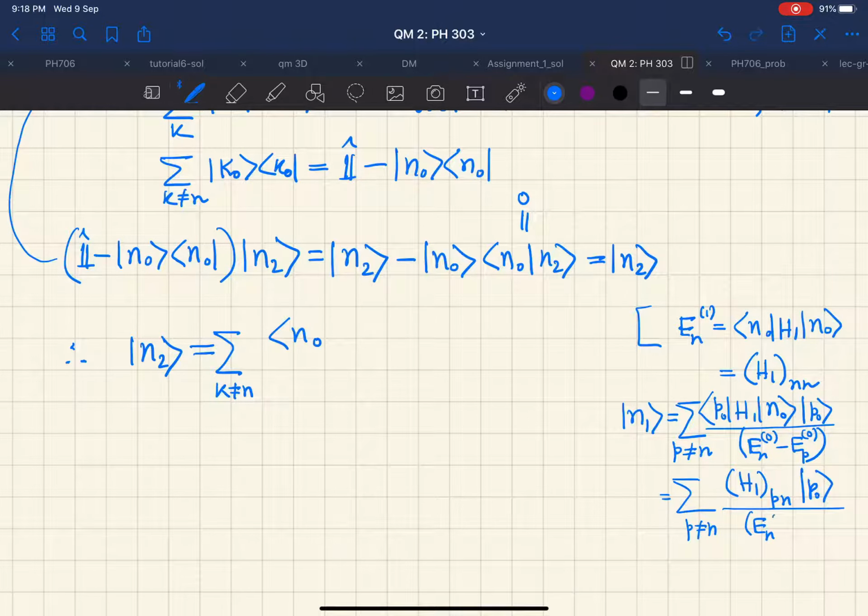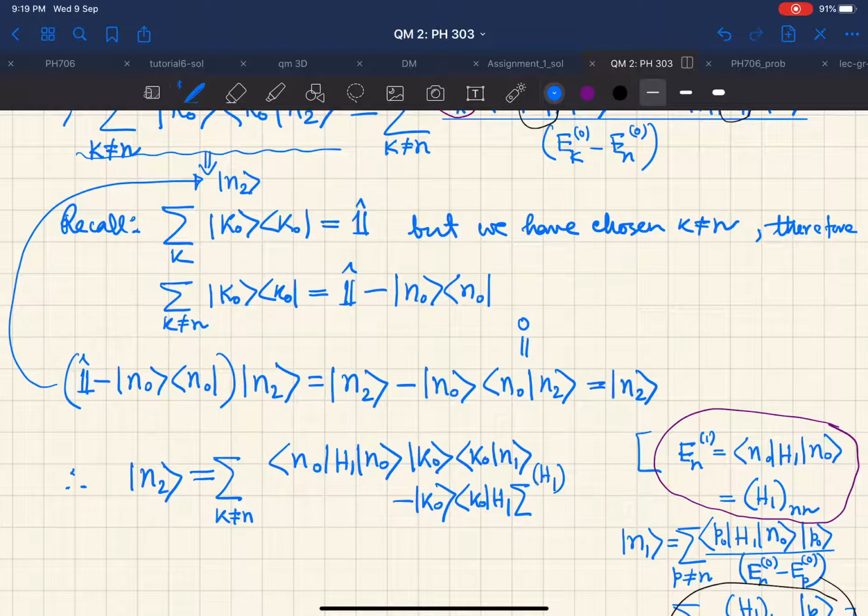And then we have minus |k0⟩⟨k0|H1, and then this summation, Σ H1pn |p0⟩ divided by (En0 − Ep0) within brackets.